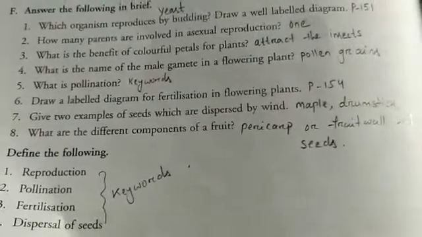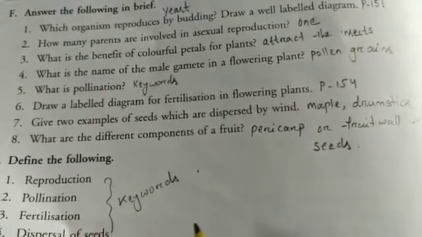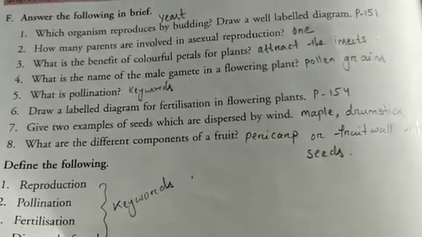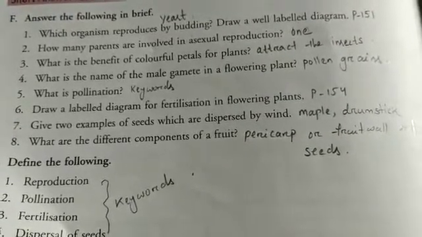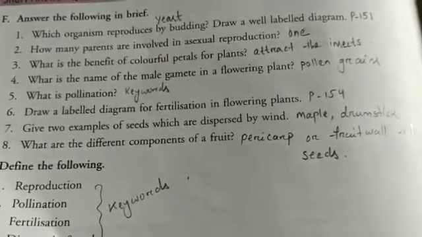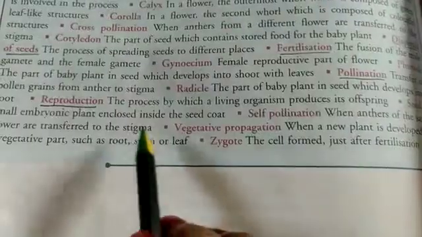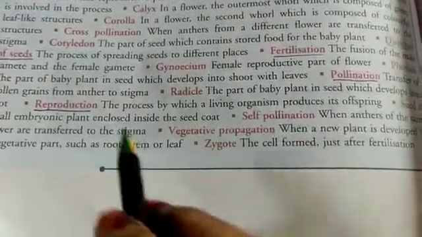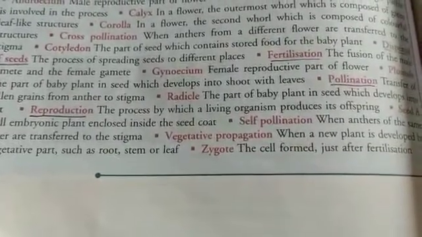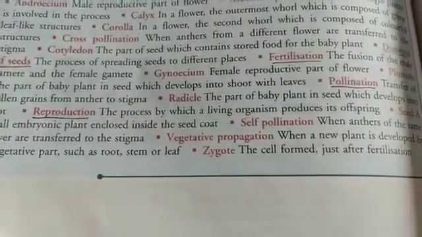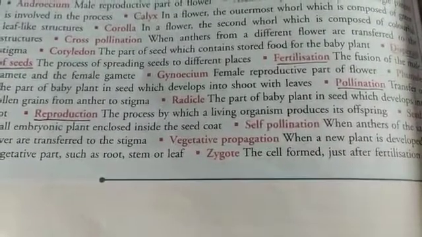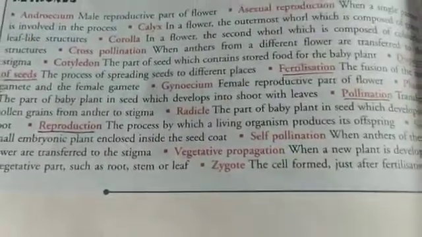And one more thing, when I am telling that these are in keywords, that doesn't mean that you will write in your copy "this is in keywords." In keywords means from keywords you have to write the answer. For example, reproduction: write that the process by which a living organism produces its offspring is called reproduction. You are not supposed to write "this is in keywords." Since I told that, it means write the answer from the keywords.